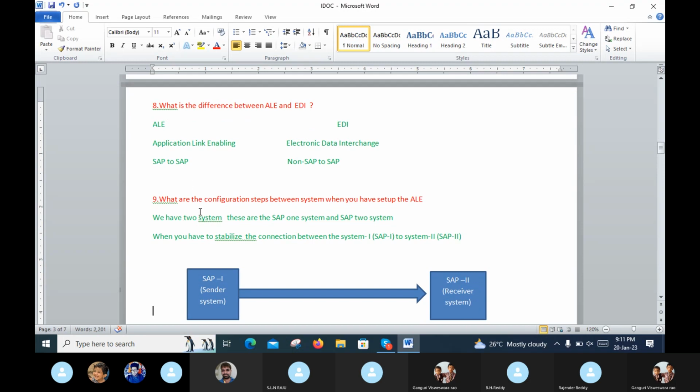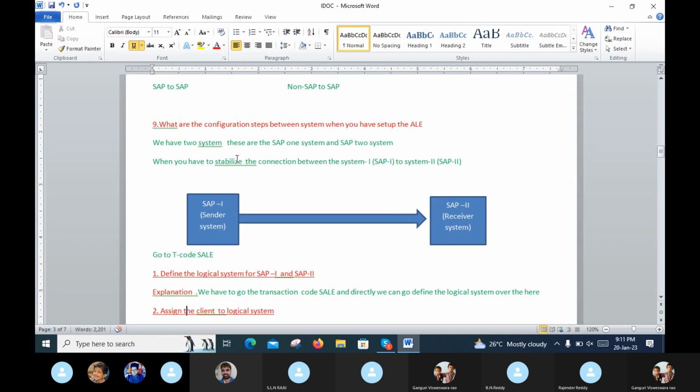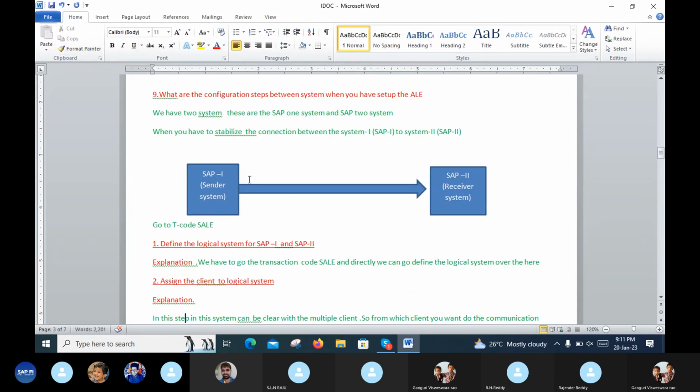Next, what are the configuration steps between systems when you set up the ALE? We have two systems that may be called SAP1 and SAP2. Already told you SAP1 is the sender system, SAP2 is the receiver system. When you establish the connection between SAP1 and SAP2, we can take explanation through some scenarios.